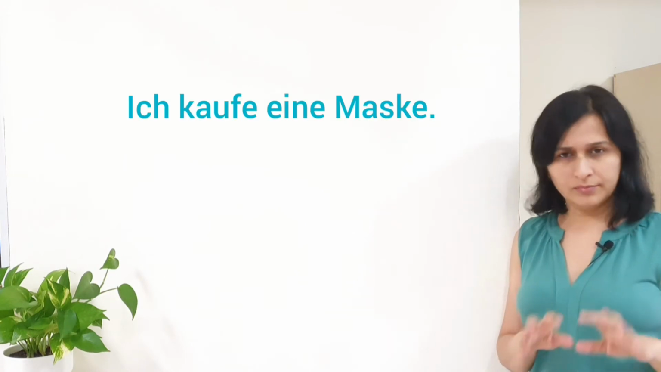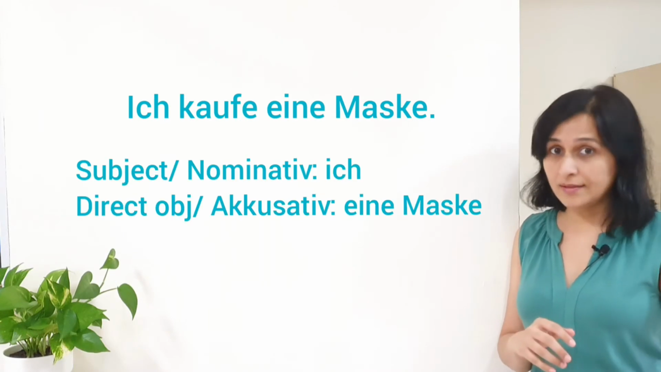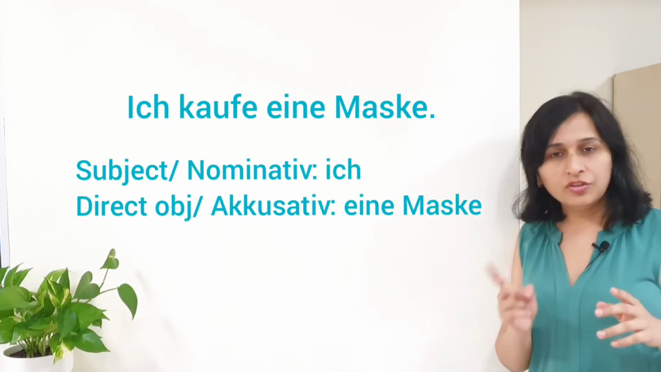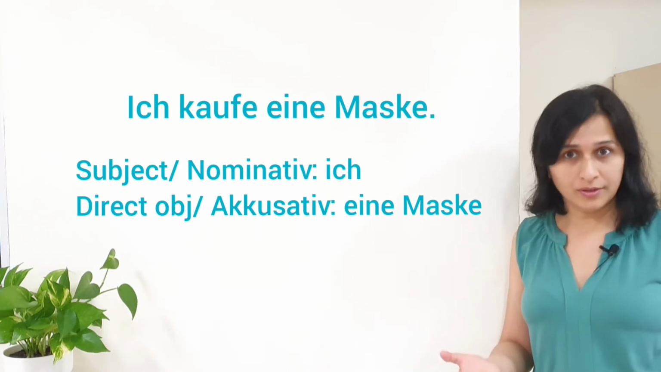As we discussed, dative is an indirect object of the sentence. Let me give you an example. Ich kaufe eine Maske. I buy a mask. Who is the subject here? Ich, yeah, and that's nominative. What ich is buying? Eine Maske, and that's direct object and accusative.